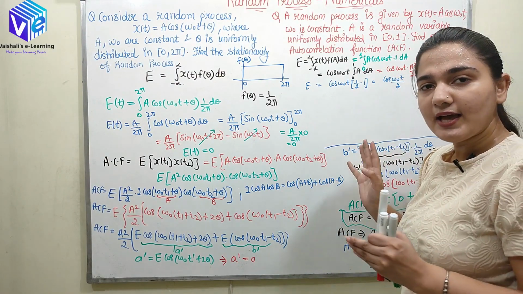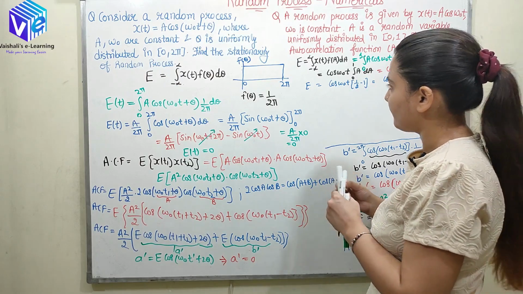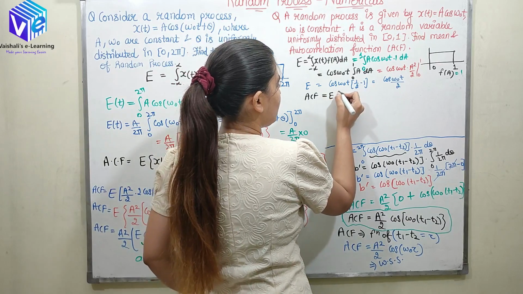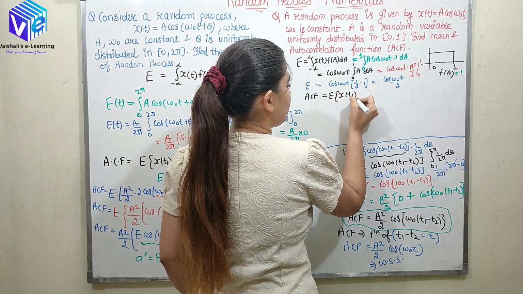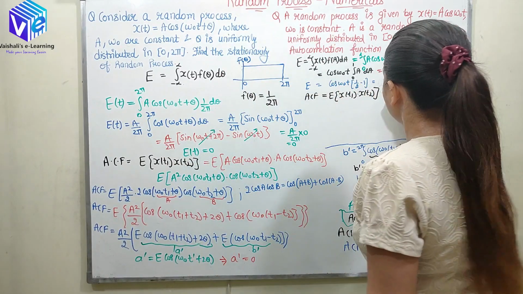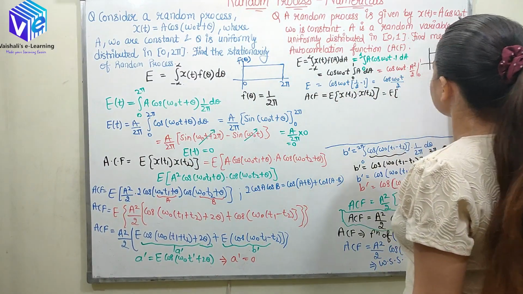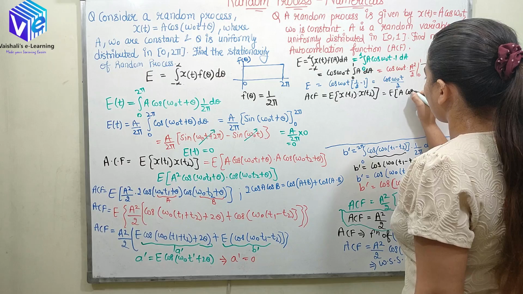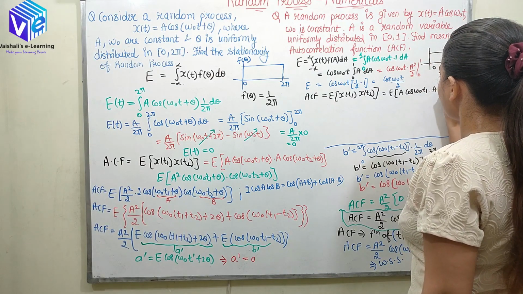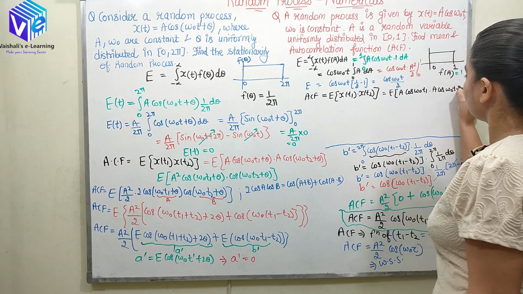Similarly, in a similar way, I'll be finding out the autocorrelation function. So ACF is equal to E of X(t1) into X(t2). Similarly, I'll write down E of X(t1), so it would be A cos omega naught t1 into A cos omega naught t2.